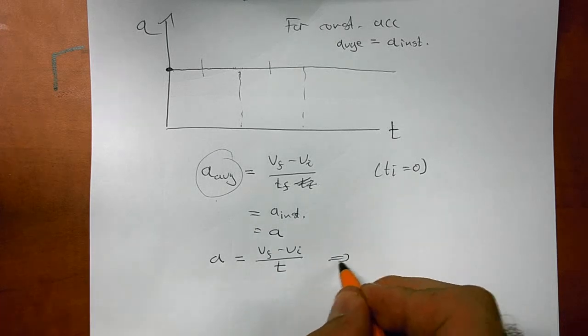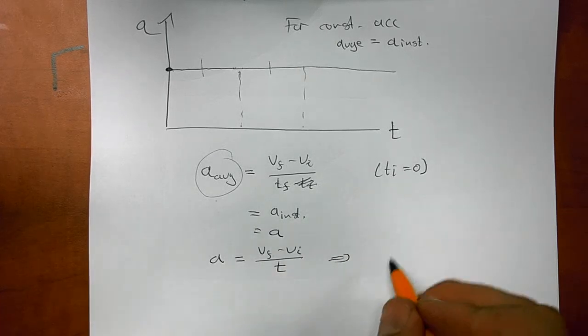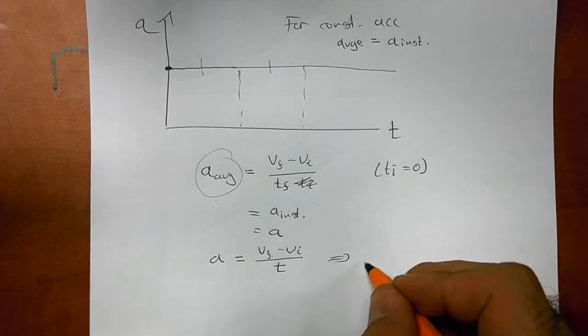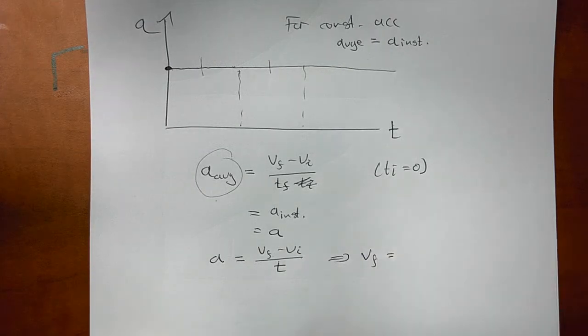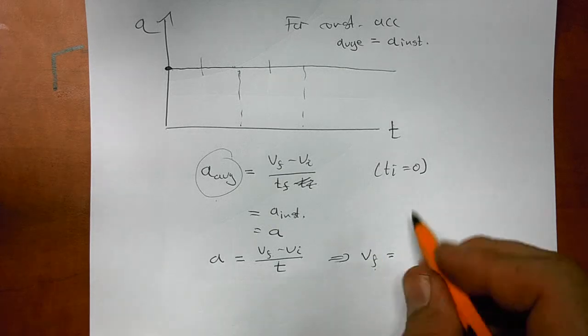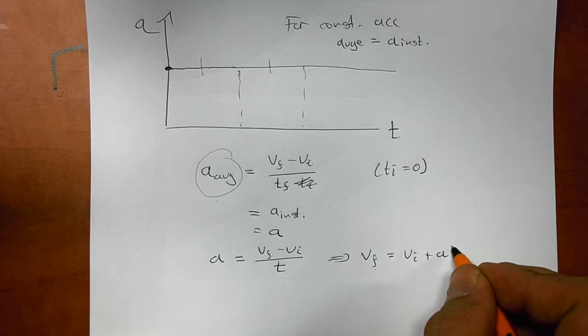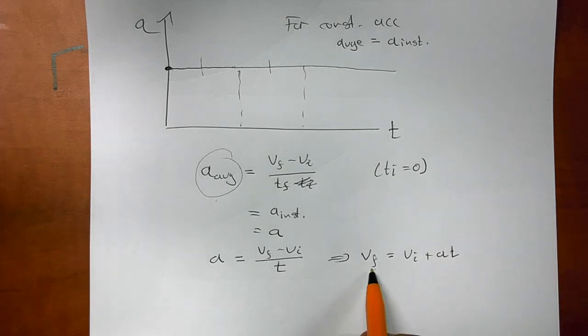And we can solve for the final velocity. We multiply by time, and we add v initial to both sides. And what we get is we can calculate the final velocity if we know the initial velocity and the acceleration and how long it takes to reach that velocity.